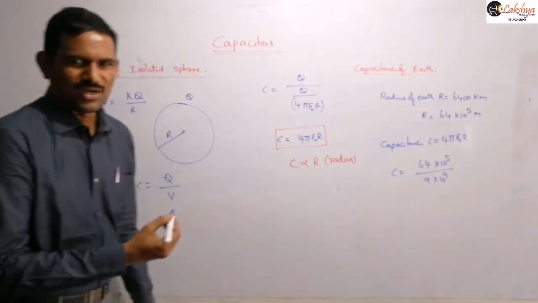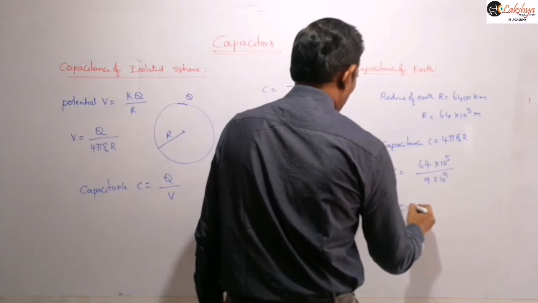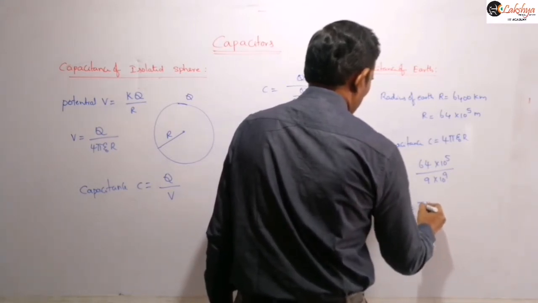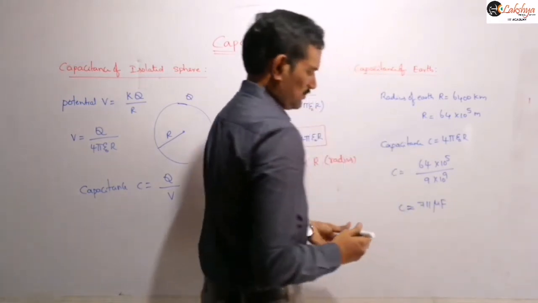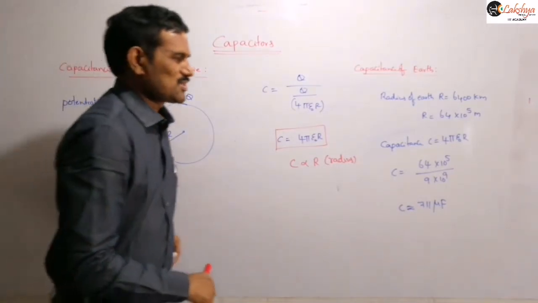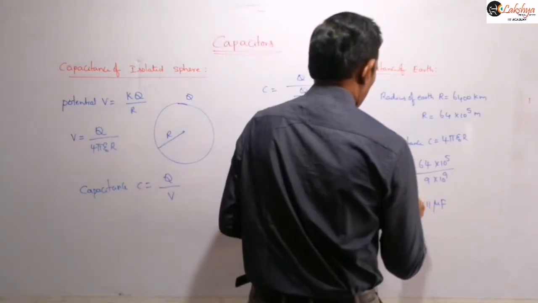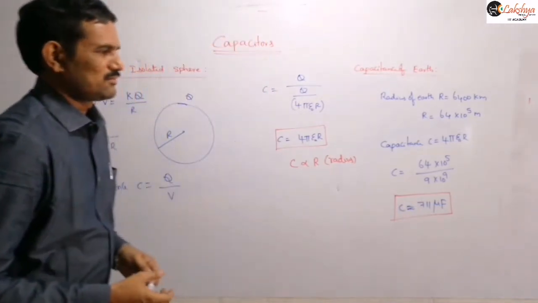If we simplify this, the capacitance of the earth is approximately 711 microfarad. That is the capacitance of this earth here, right?